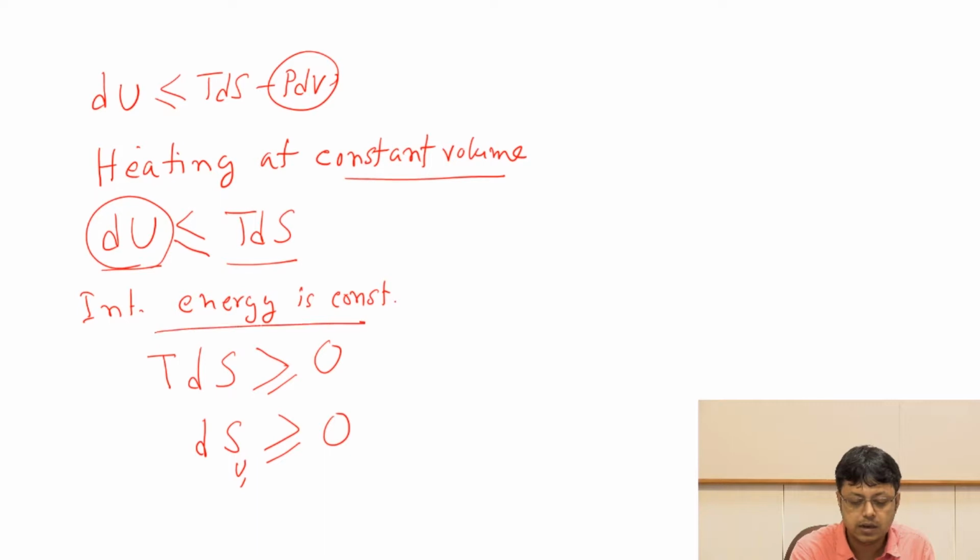One is energy is constant, and we had earlier made another constraint that volume is also constant.